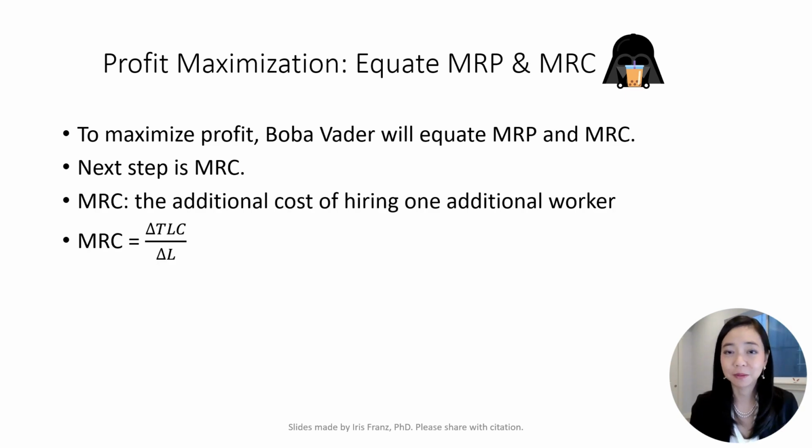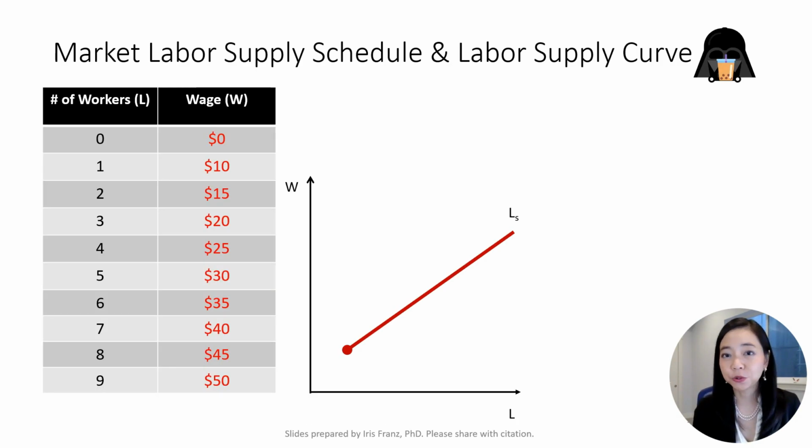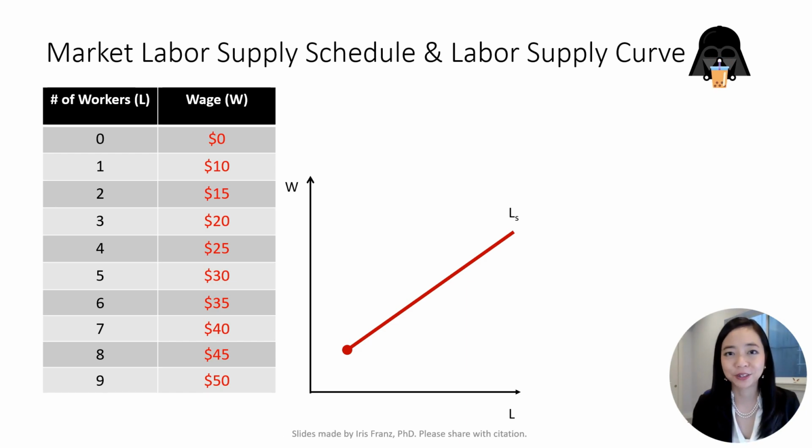Marginal resource cost in plain English is this. How much money does the employer have to pay for one additional worker? Mathematically, it is a change in total labor cost, delta TLC, divided by the change in labor, delta L. We can calculate the total labor cost by looking at the labor supply schedule as shown in the table. Notice that Boba Vader is a labor market monopsonist here. Therefore, he is not a wage taker, but a wage maker.